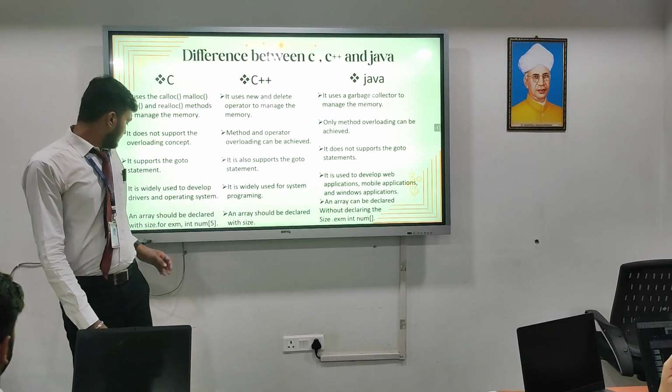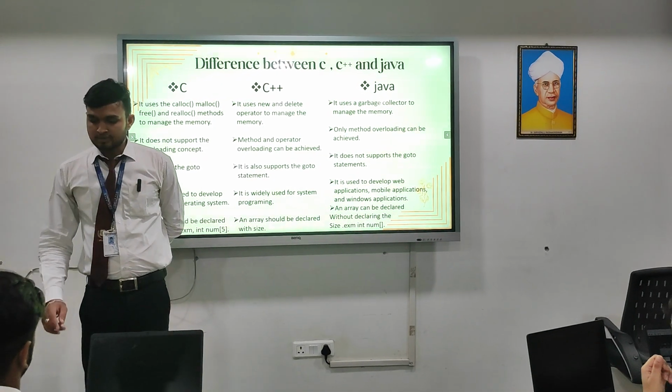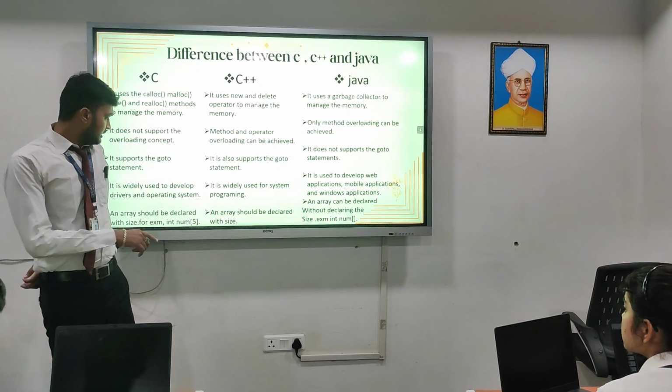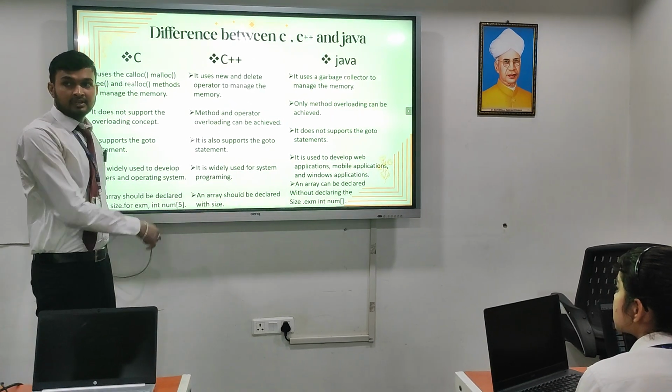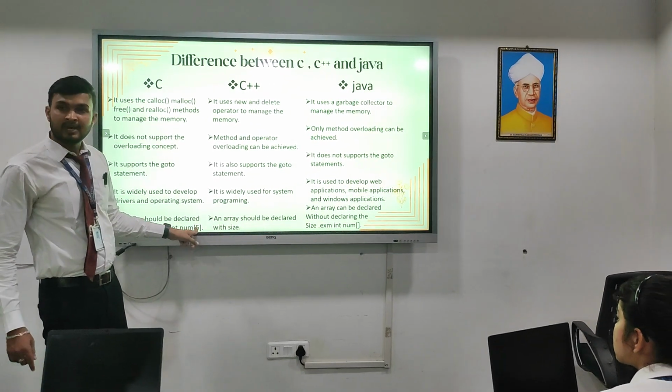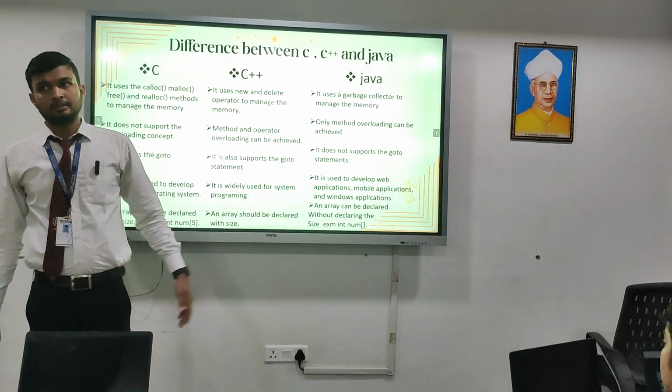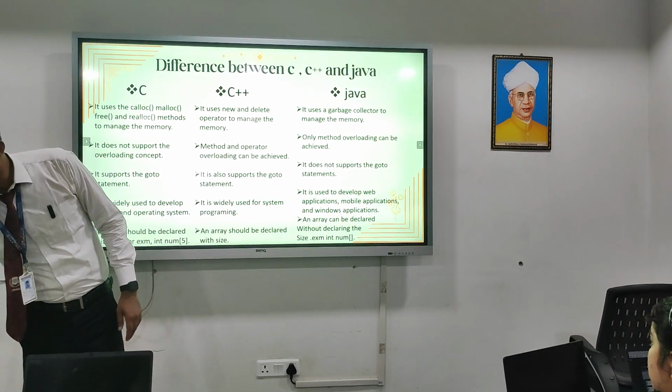In C, an array should be declared with the size, and in C++ also an array should be declared with the size. Now an example, int num[5]. Here the declared size is 5, but Java does not require declaring the size.